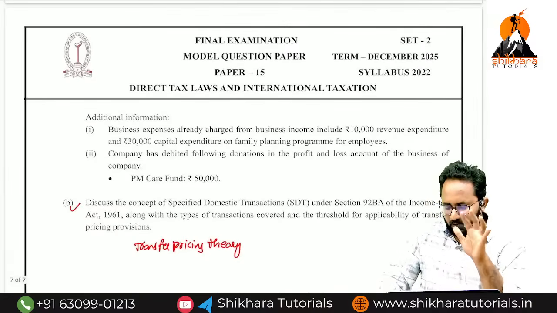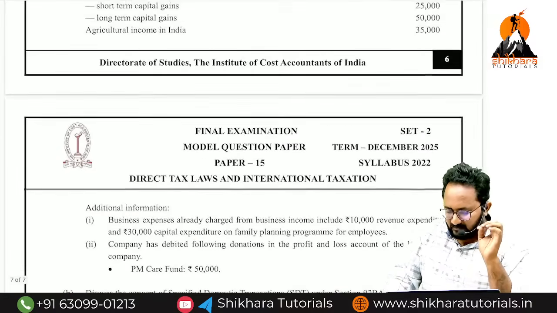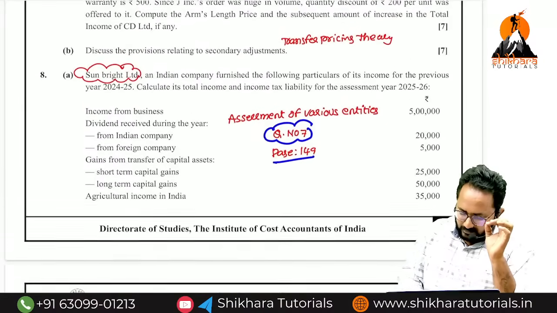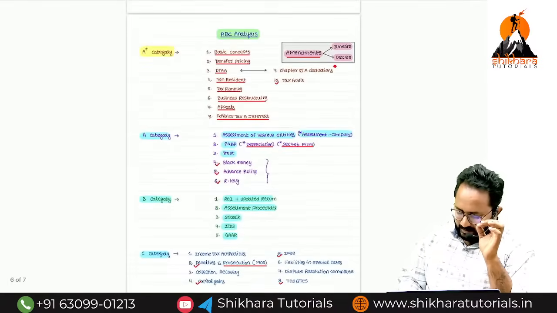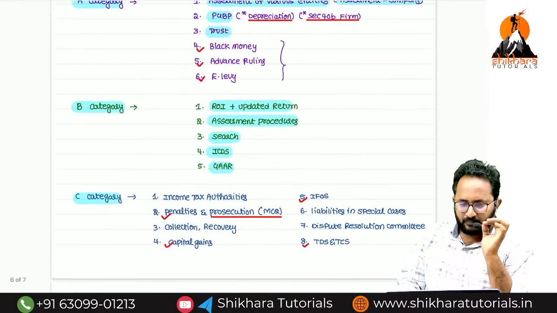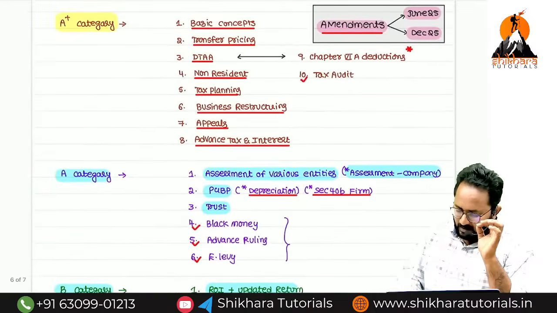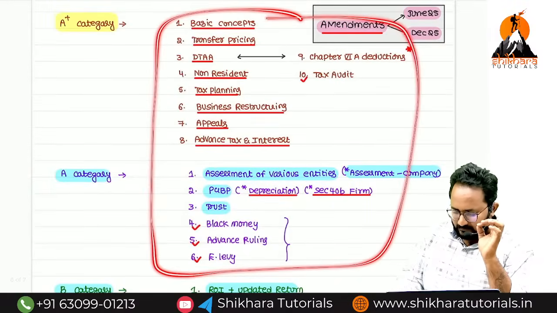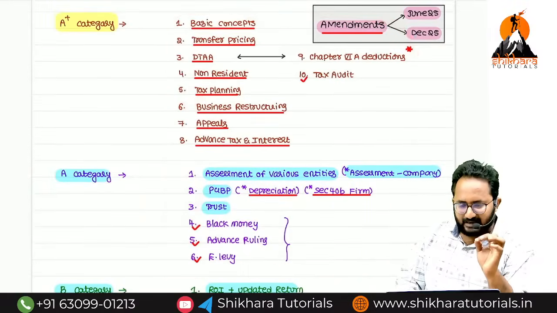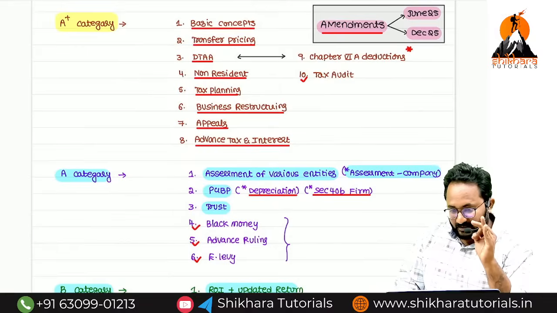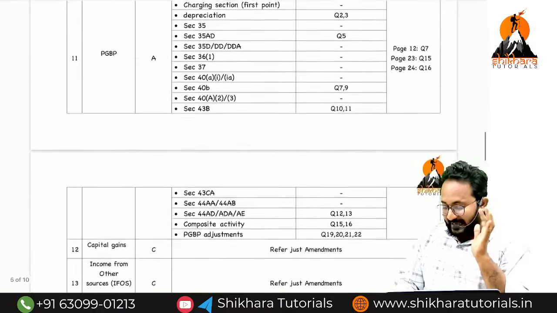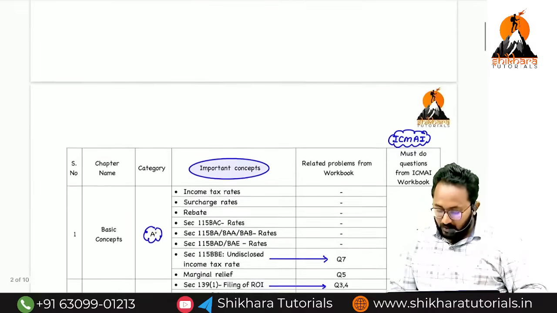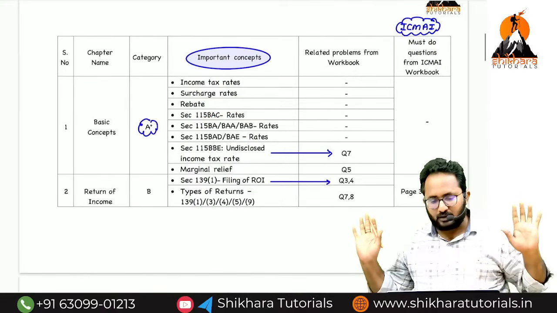So that's why what I want to say finally in this session, please follow this ABC analysis. A plus category, A category, B category, C category. Sir, if you have enough time, cover everything from these chapters. A plus category chapters, please cover everything. Sir, I don't have time. Yes, then only I will suggest you to refer important concepts, important questions.